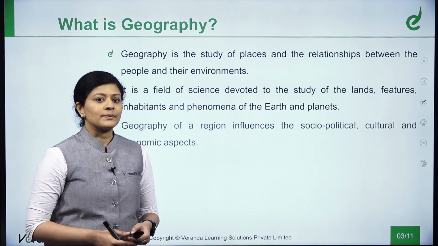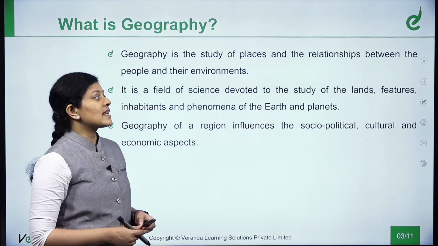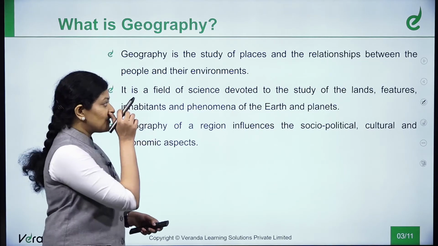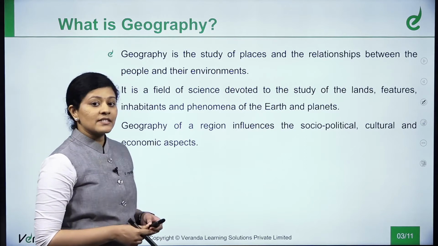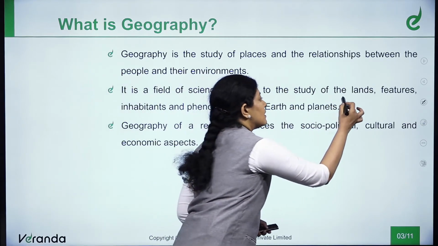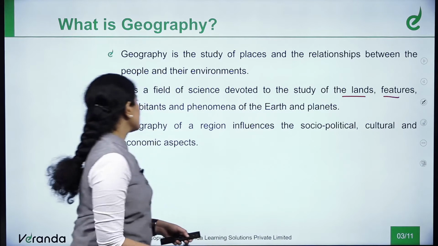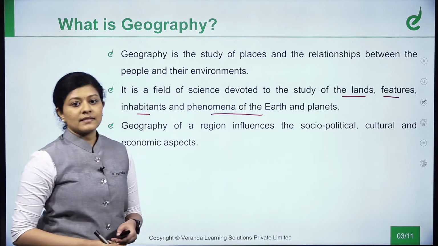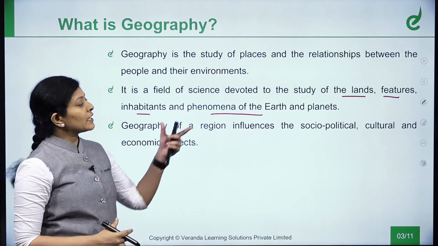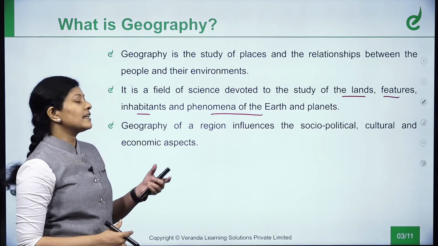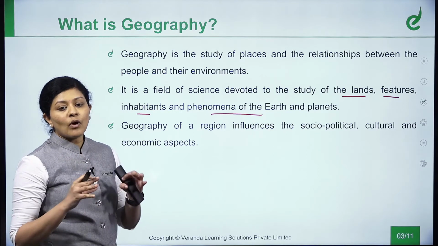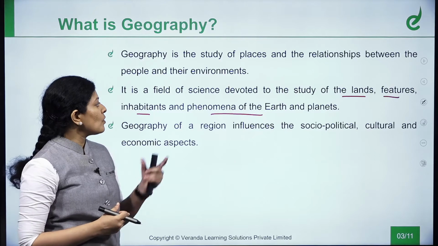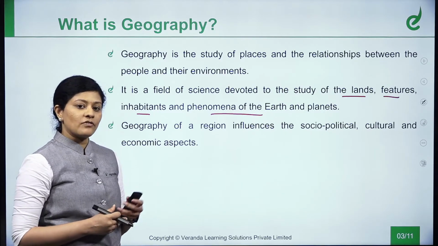So what is geography? Geography is a study of places and the relationship between the people and its environment. The most important definition over here is, it is a field of science devoted to the study of lands, features, inhabitants, and the phenomenon of the earth and the planets. Why do we want to study the landforms, features, and the inhabitants? To get an idea about what we live in and how all the landforms that we live in evolved. So these are the basics and definition of geography.